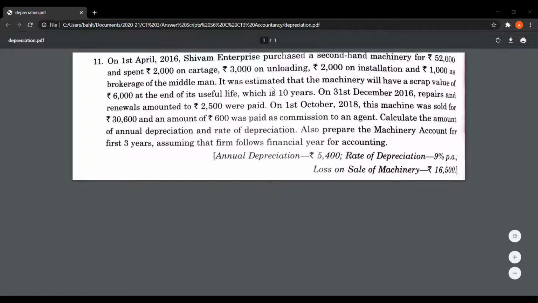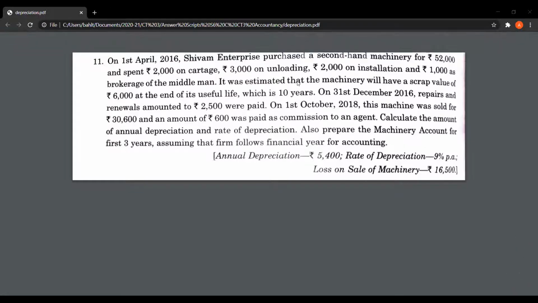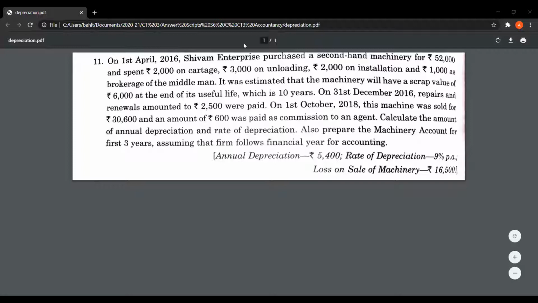All the other expenses incurred to bring that machinery to our factory premises and install it are given. The scrap value is given and the estimated useful life is given. So we can use the formula to calculate the amount of depreciation by the straight line method. Let us now start with the solution.